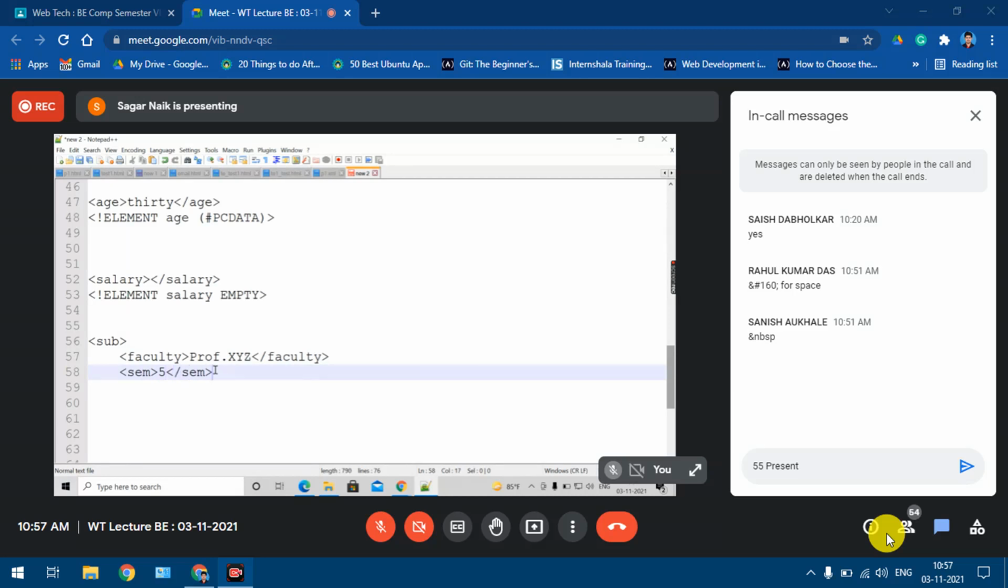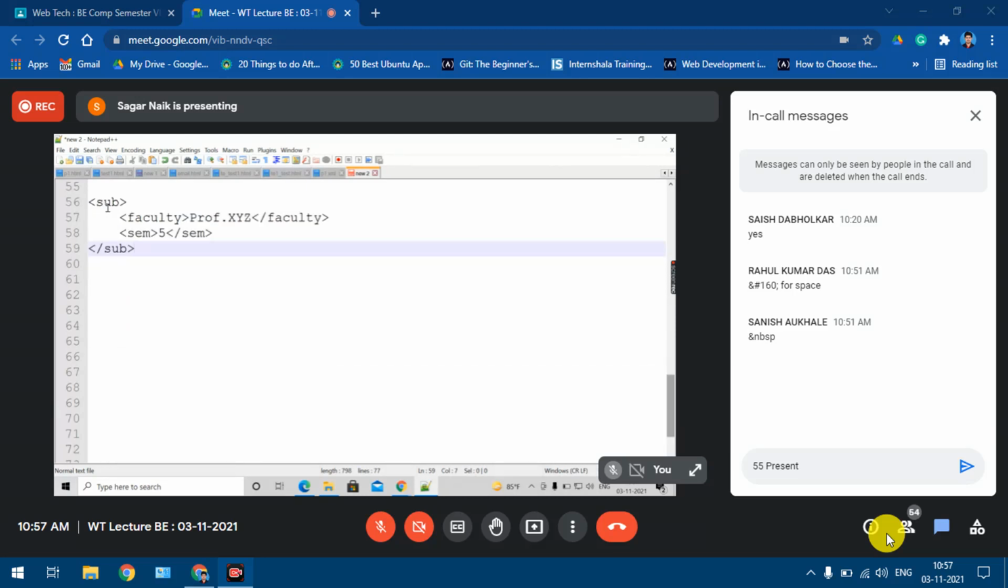Okay, subject. Yes or no? Okay. So now look at this element example. Subject is my element, right? It is having two children, faculty and sem. So when you are defining this subject element, now I can say that everyone knows how to define this element, right? Because yesterday we had taken this kind of example, right?